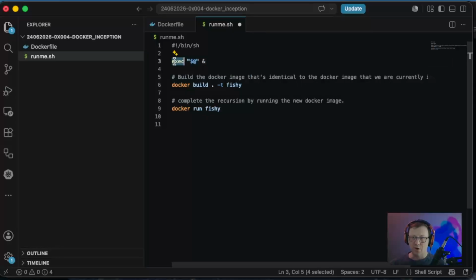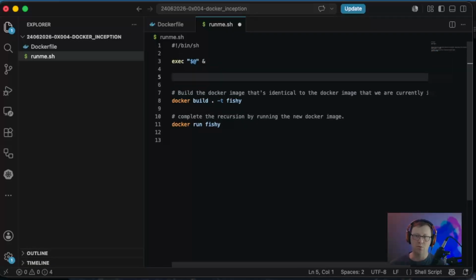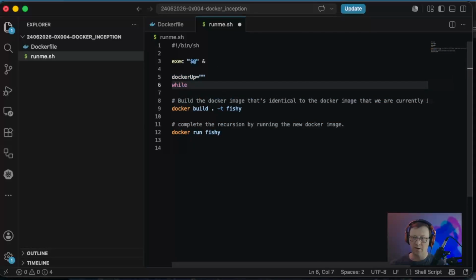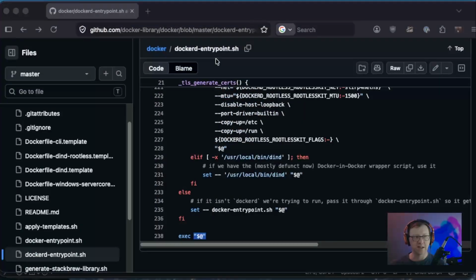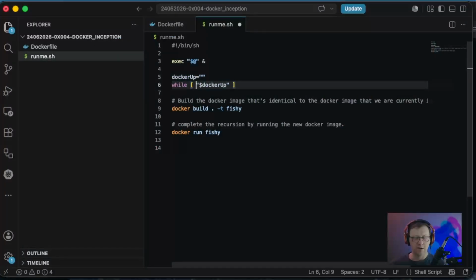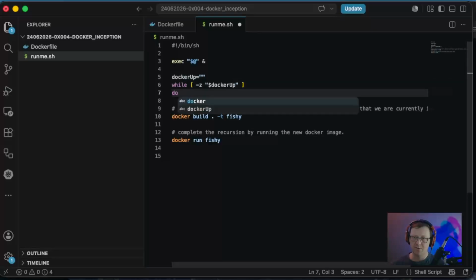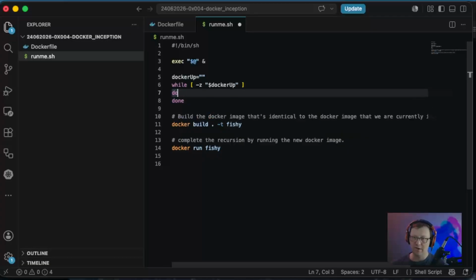So now that we've started Docker up with that Docker entry point command, we can do a new variable called docker_up, and we'll set it to an empty string. And then while $docker_up is empty, and yes, that works because we're grepping for exactly dockerd. So while docker_up is empty, that's what the -z means, do, done, just to get that out of the way.